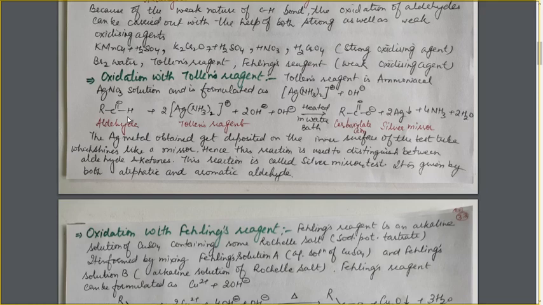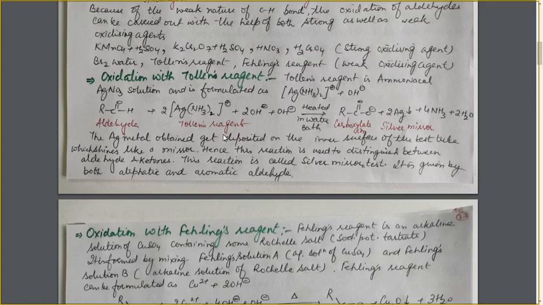I am once again repeating, from these 2 OH groups, remove one water molecule and one oxygen is left, give it to this aldehyde and make it carboxylic acid. Convert this Ag positive ion into silver metal. 4 NH3 will be written as such, and now this third OH negative ion will combine with the H positive ion of this carboxylic acid to convert it into salt, that is carboxylate ion, and to form the second water molecule. In this way, we can easily remember the oxidation reaction with Tollens reagent.